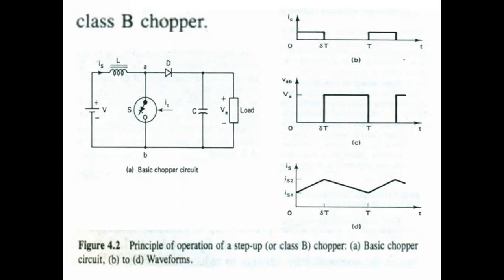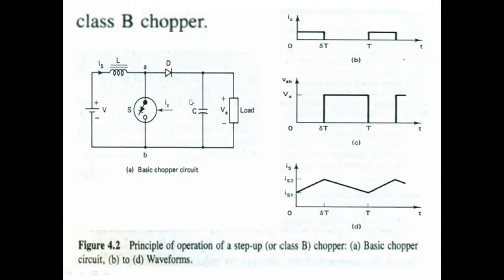The load current also has an AC ripple. This AC ripple has many adverse effects on the performance of the motor also. These are the assumptions of the Class A chopper. Now we will go to Class B.